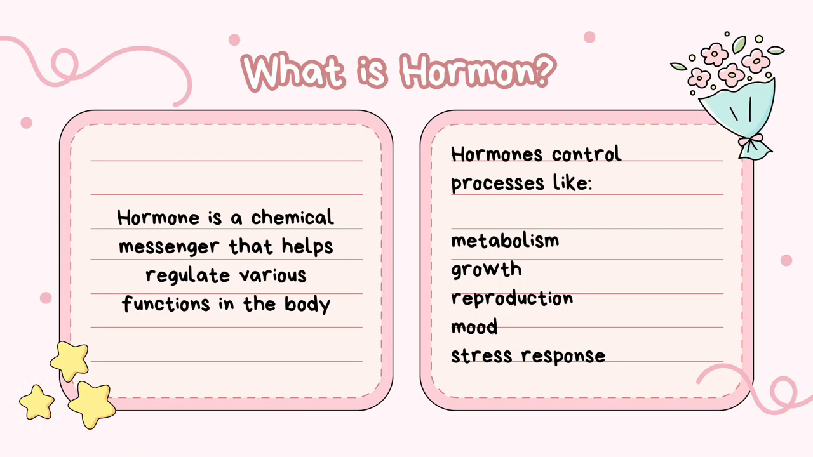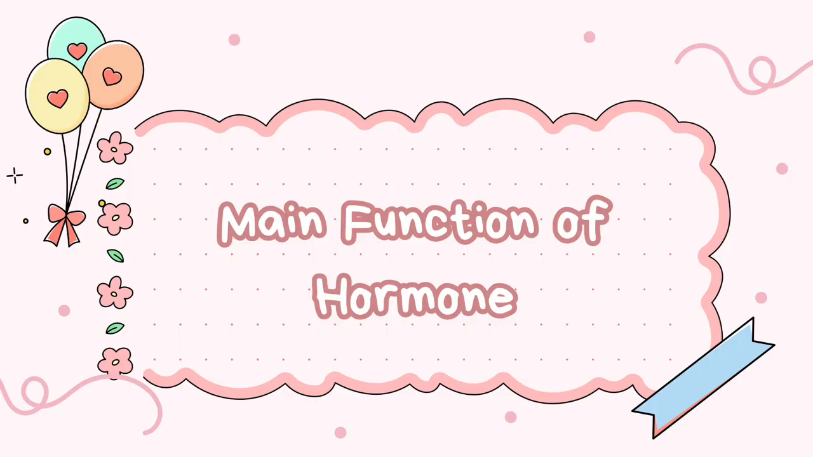What is hormone? Hormone is a chemical messenger that helps regulate various functions in the body. Hormones control processes like metabolism, growth, reproduction, mood, and stress response. The main function of hormone.